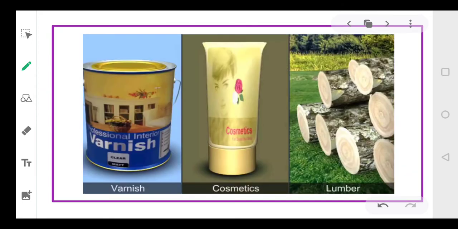Now dear students, when we are talking about the gymnosperms, they are quite important, as many of the species are used for varnish, in preparation of cosmetics and lumber also. So gymnosperms include a variety of plants, and these plants are very, very important. They not only balance nature, but they also provide well acknowledged products like varnish, cosmetics and lumber.